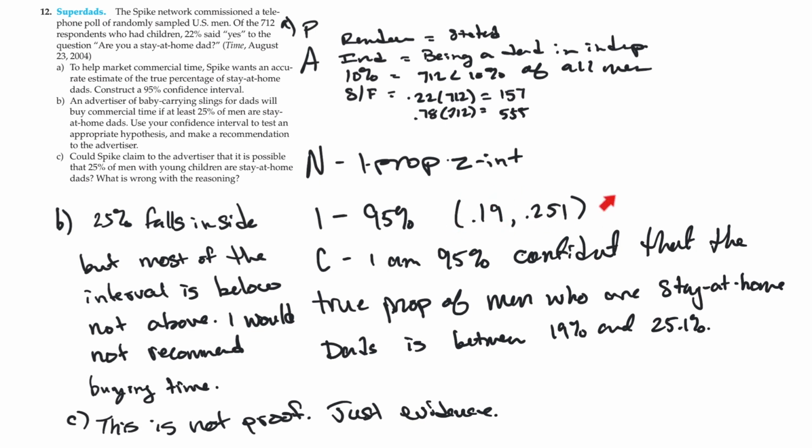This is not guaranteeing you that 25 could definitely be the population parameter. It's just a little bit of evidence to suggest something. Every confidence interval is just a little drop of evidence in a much bigger pot. So don't ever think of a confidence interval or even a significance test as any sort of proof something is one way or another.